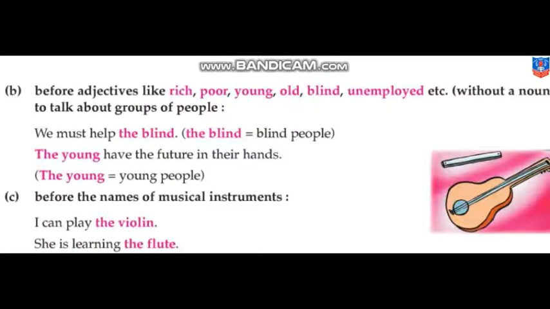We also use the before adjectives like rich, poor, young, old, blind, unemployed, etc., which are without a noun, to talk about groups of people. We must help the blind. When we say the blind, we mean all the blind people on the earth. The young have the future in their hands. We are talking about all the young people on the earth. And before the names of musical instruments: I can play the violin. She is learning the flute. Understood, children?